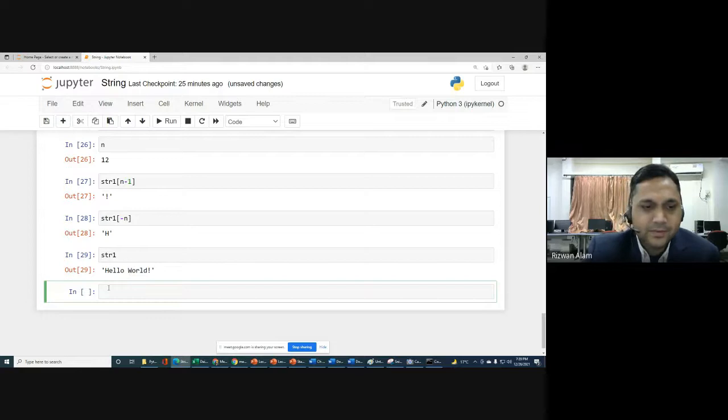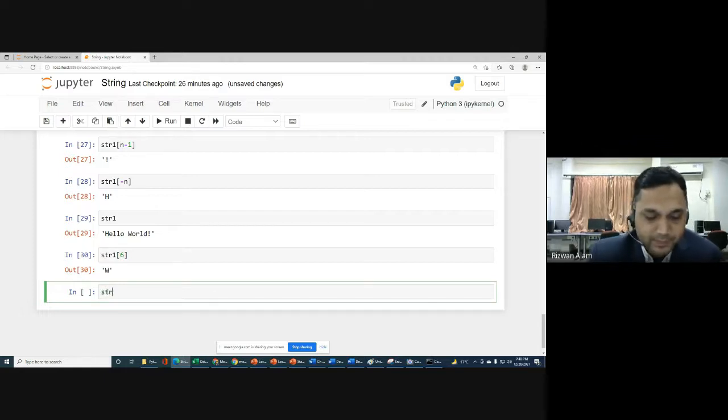For that, what will be the index number of this w? 0, 1, 2, 3, 4, 5, and 6. First let me show you what we have at str1 of index number 6. We have w at index number 6 of str1.